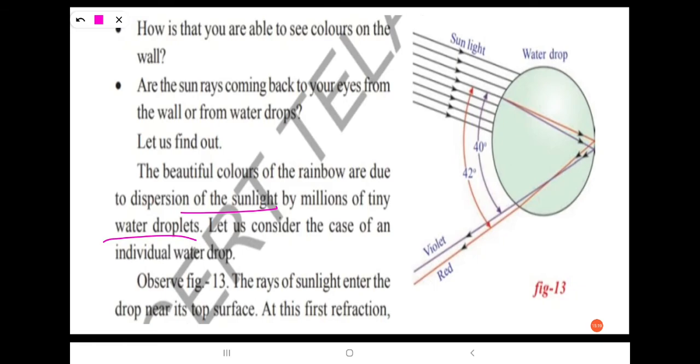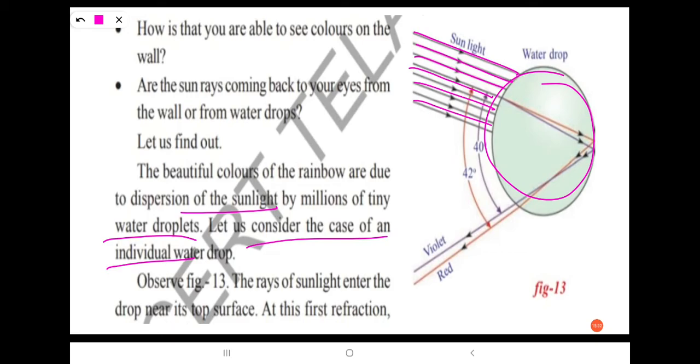Right? So let us consider the case of an individual water drop. Observe figure 13 here. The rays of sunlight enter the drop. These are the sunlight rays. These rays enter the drop near its top surface.